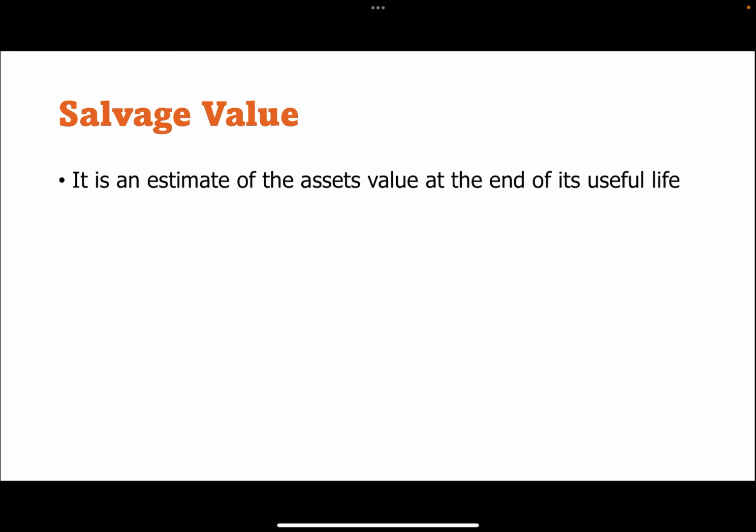Now, there is another terminology we commonly use in depreciation, that is salvage value. It is an estimate of the asset's value at the end of its useful life. For example, you have bought it for maybe 10 lakhs. After 10 years, what is its value? Sometimes it can be sold at a value of 1 lakh. That is called the salvage value.